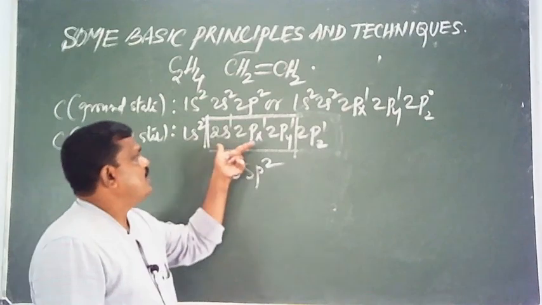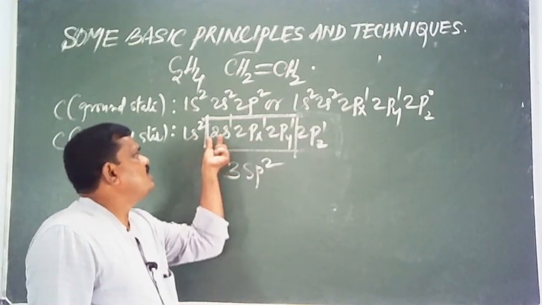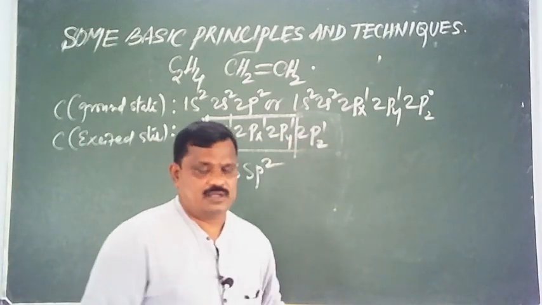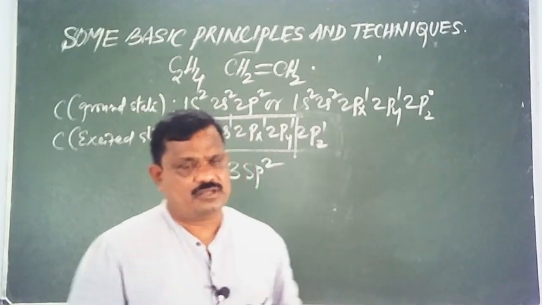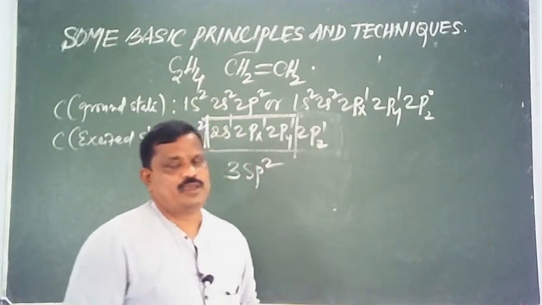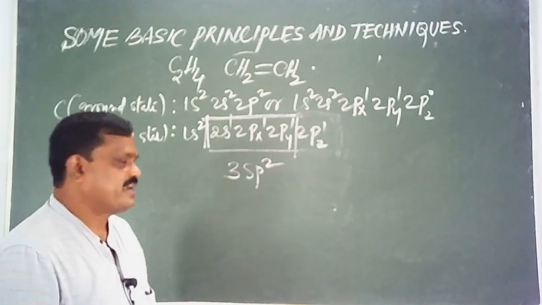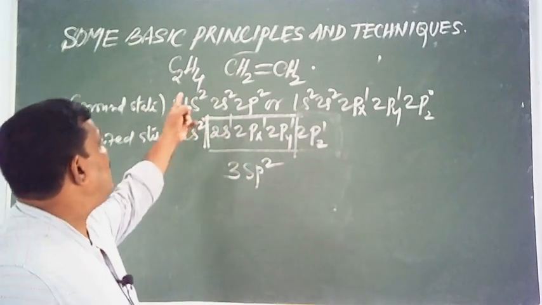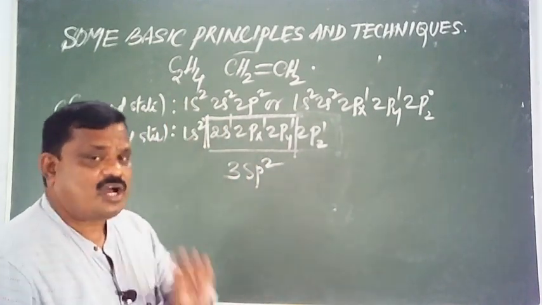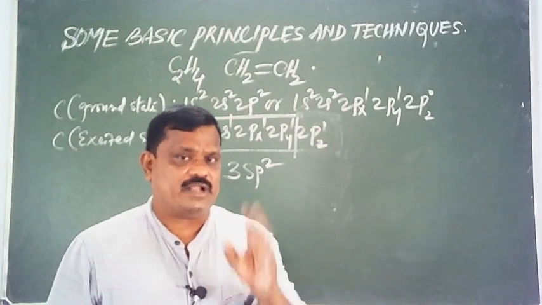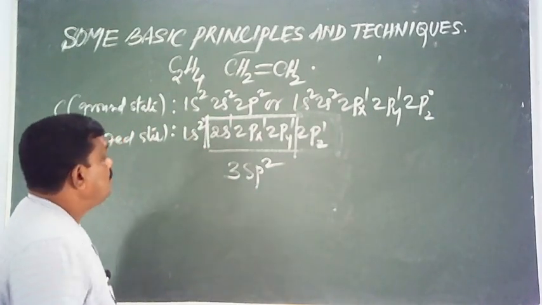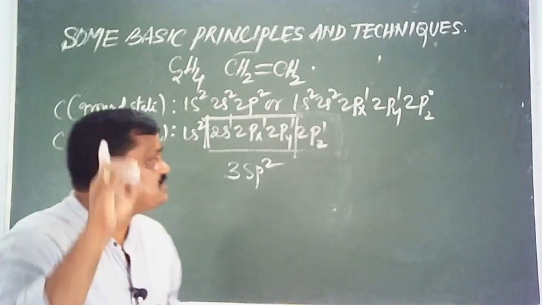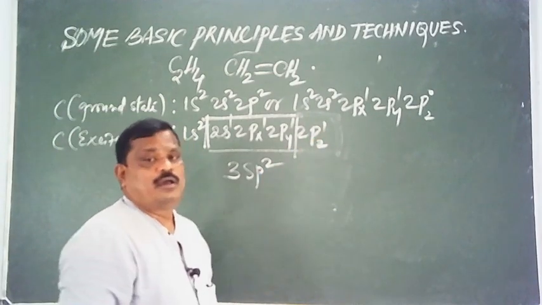In ethene, carbon undergoes sp2 hybridization. Therefore, it utilizes one s orbital and two p orbitals for hybridization. Here 2pz does not take part in hybridization, so it is called the unhybridized p orbital. They all contain one electron each. There are two carbon atoms in ethene. Each carbon atom in its valence shell contains 3 hybrid orbitals and one unhybridized pz orbital containing an unpaired electron.